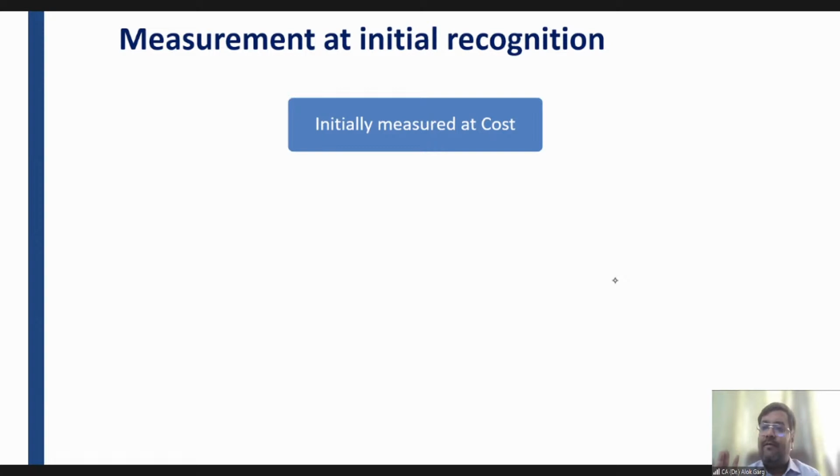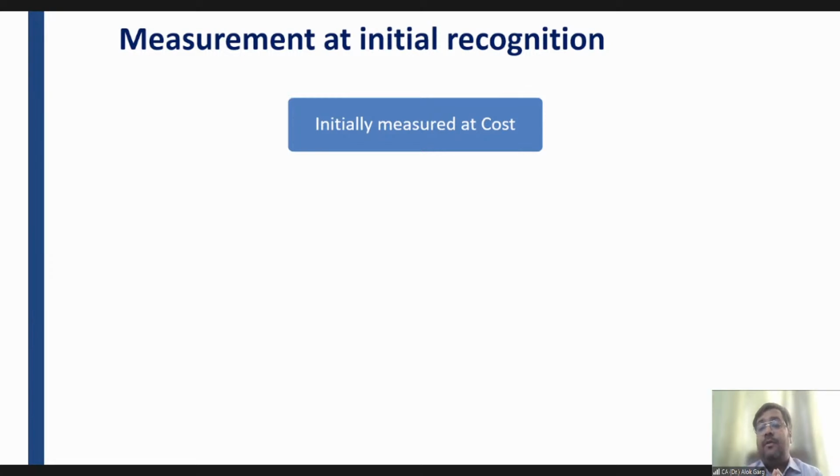I hope you have understood, Soham, what is the intent of the standard as far as major inspection is concerned. Clear? De-recognition means you have to de-recognize the old gross block and you have to recognize the new gross block. That's all. Yeah? Friends, is it clear to all of you? Great. Thanks, Rahul. Thanks for such a nice feedback. Thank you so much.